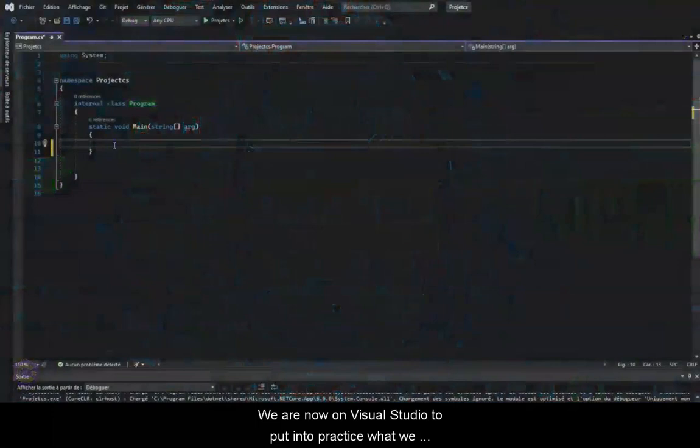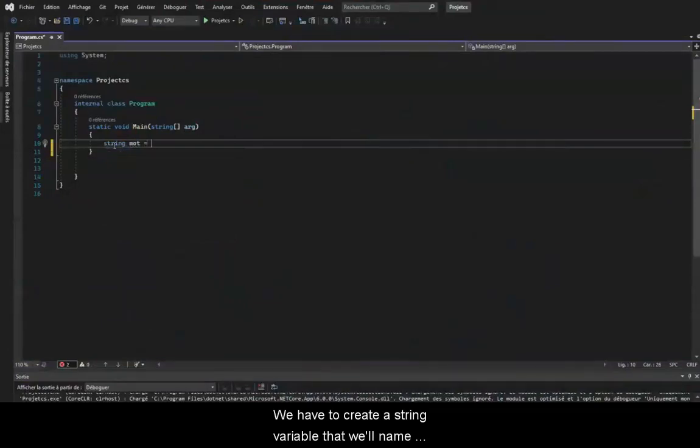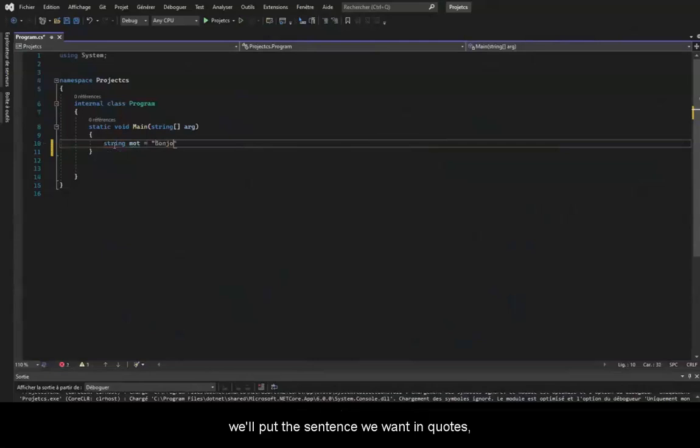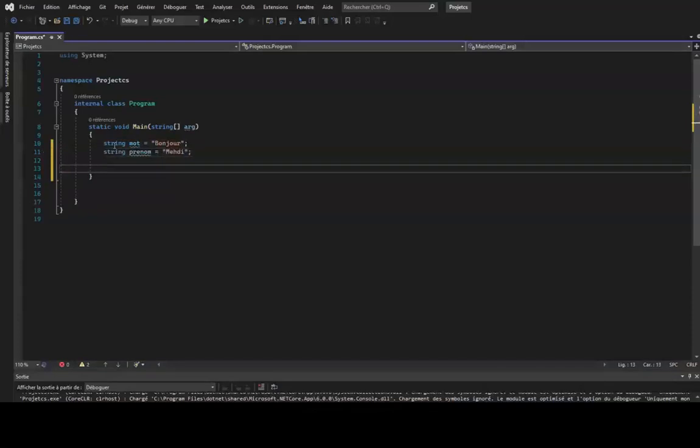We are now on Visual Studio to put into practice what we have just seen together. To begin with, we have seen that the creation of a string is very simple. We have to create a string variable that we'll name word, for example. And to assign a string, we'll put the sentence we want in quotes, like hello, for example. Then I'll create a second string variable that I'll call firstName, and I'll assign it the value Mehdi, for example. So here we have two strings that are stored in string variables.